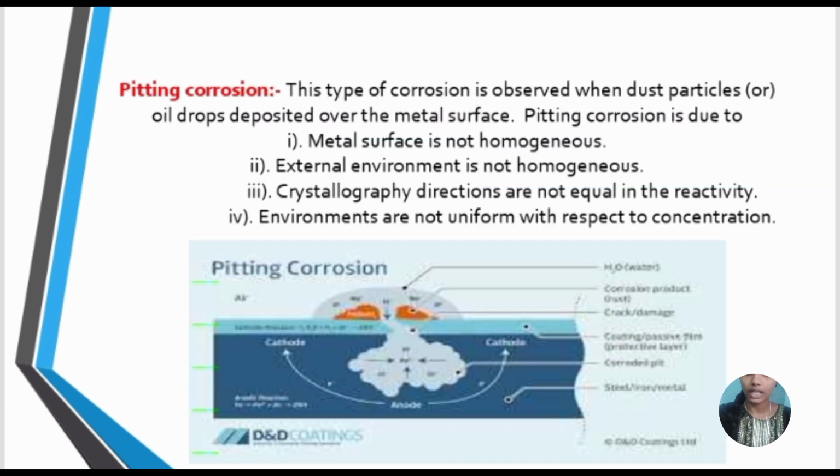Pitting corrosion. This type of corrosion is observed when dust particles or oil drops are deposited over the metal surface. Pitting corrosion is due to the metal surface not being homogeneous, the external environment not being homogeneous, crystallographic directions not being equal, and environments not being uniform with respect to concentration.